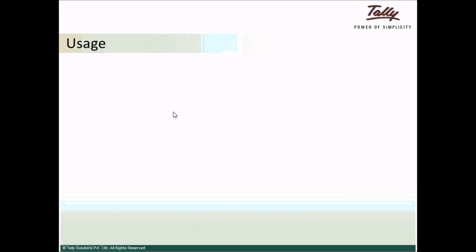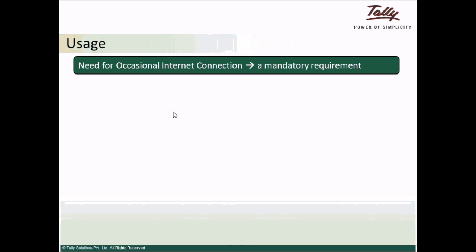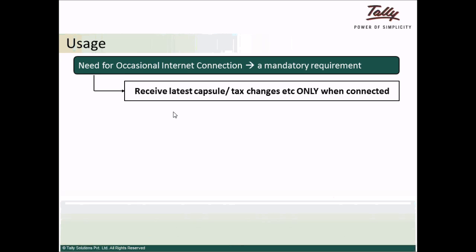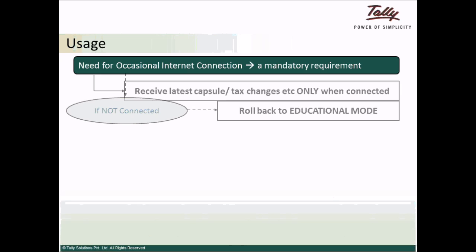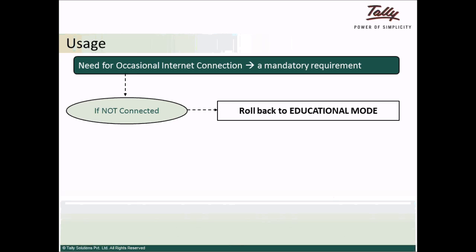From a usage perspective, the following points must be kept in mind. Need for occasional Internet connection. This need is a mandatory requirement. Tally will receive the latest capsules, tax changes, and so on, only when connected to the Internet. This will work even if Tally is not running. In case Tally fails to connect to the net within that period, Tally will go into educational mode.